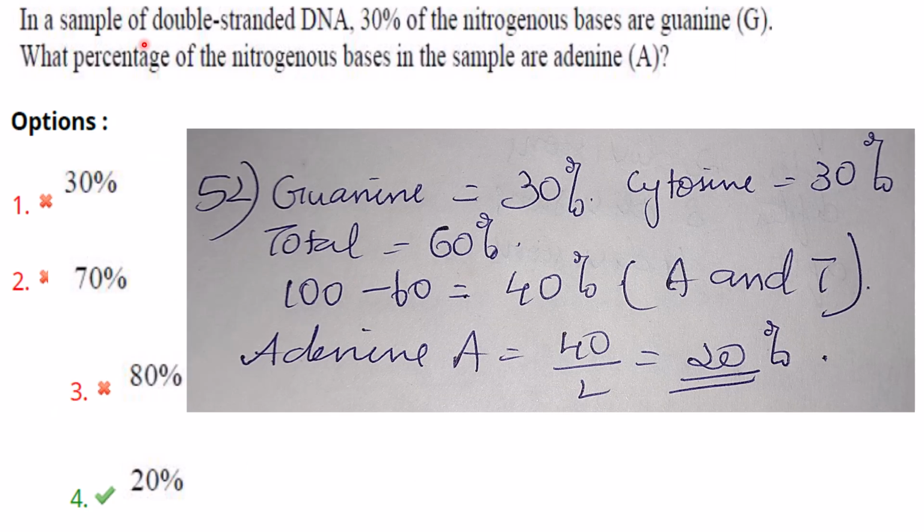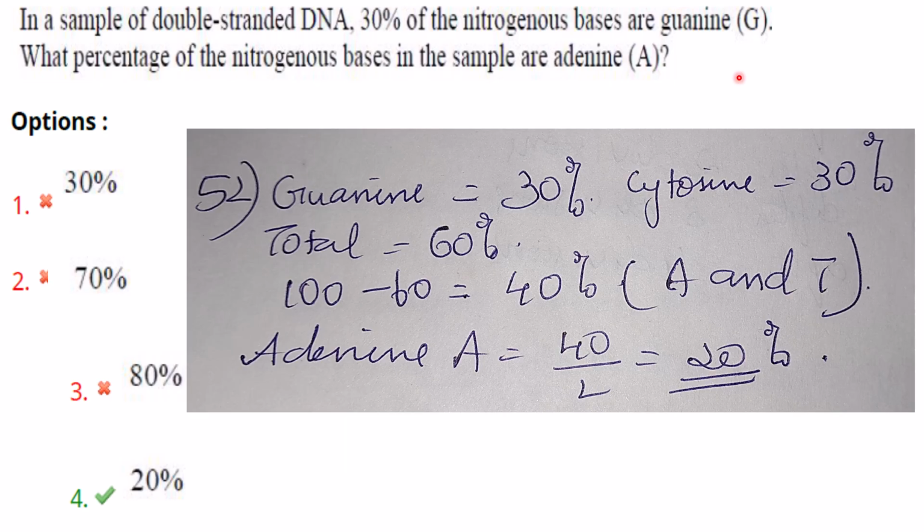In a sample of double-stranded DNA, 30% of nitrogenous bases are guanine. What percentage of nitrogenous bases in the sample are adenine? So you know Chargaff's rule. It states that the percentage of adenine is equal to the percentage of thymine, and the percentage of guanine is equal to the percentage of cytosine.